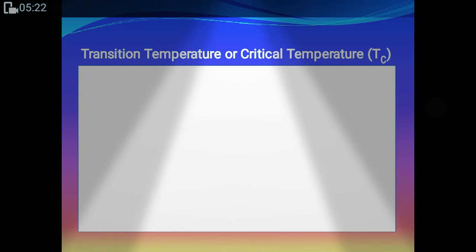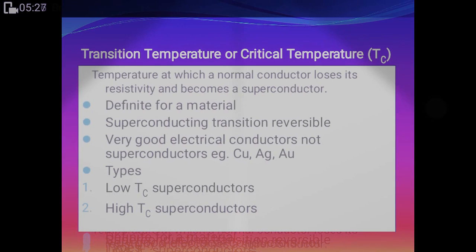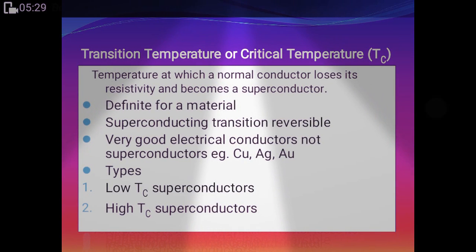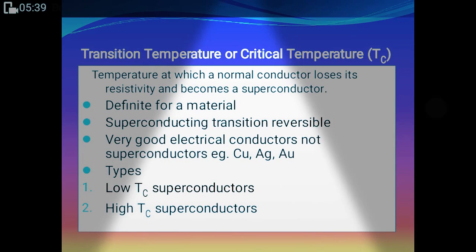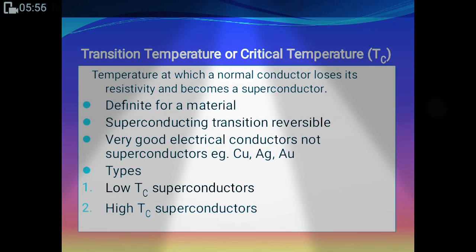Guys, you can denote transition temperature or critical temperature by Tc. It is the temperature at which a normal conductor loses its resistivity and becomes a superconductor. It is definite for a material, it should not be infinite, it should be finite and has specimen dimensions. Superconducting transition is reversible.